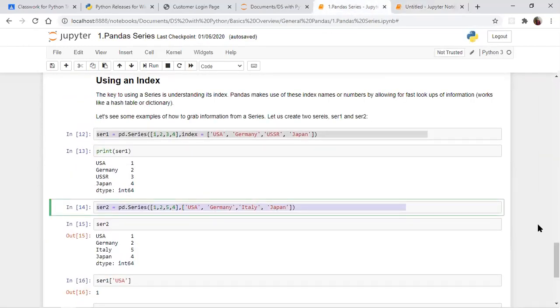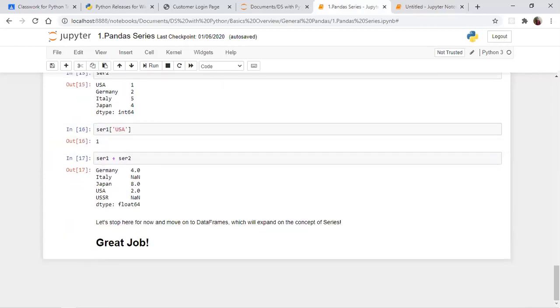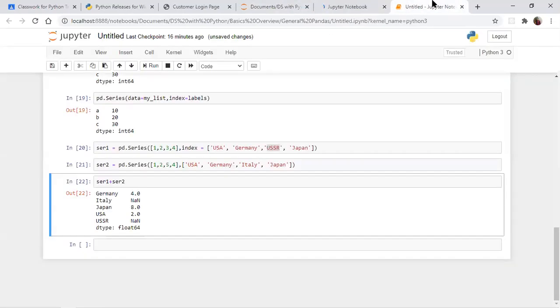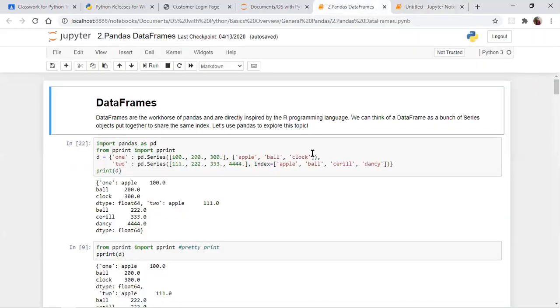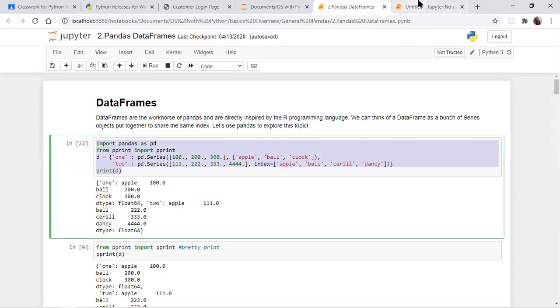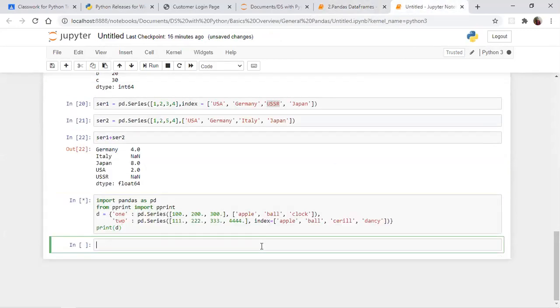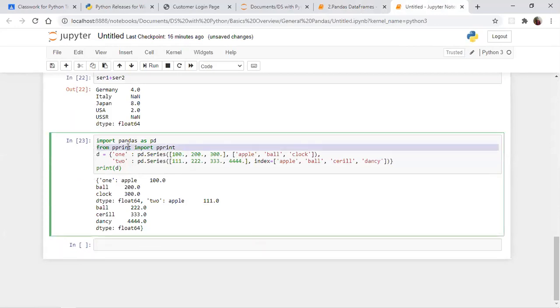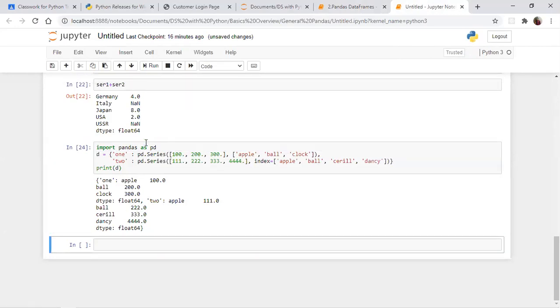So the next thing is the data frame. Like you did pandas series 1 and series 2, if you go ahead with the data frame, this is how it will look. Let me get this. See the output. Just observe this. Pretty print means it will give prettified output. Like a normal print, it gives the same kind of string, so you need not worry about that.